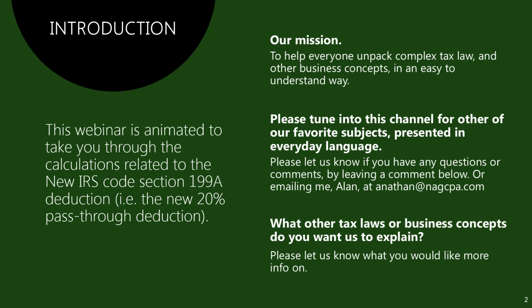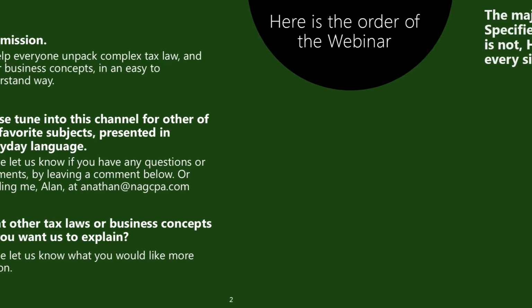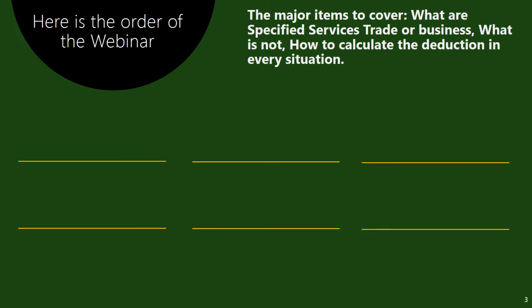This webinar is animated to take you through the calculations related to the new code section 199 deduction. Here is the presentation in order. The major items to cover are what are specified services, trade, or business, and what is not, and how to calculate the deduction in an everyday situation.